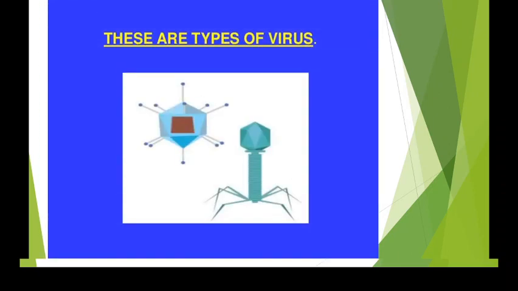And these are some types of virus. So these viruses are also microscopic, and however they reproduce only inside the cells of the host organism, means they enter into the living organism and then only they are alive. Outside the organism they are dead. So this may be a bacterium, plant or animal. And some of the viruses are also shown in your textbook, and some common viruses that affect you are like cold, influenza, cough, right?